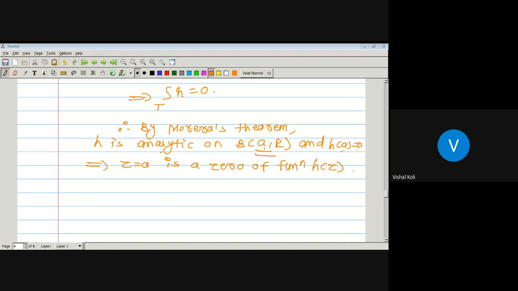Yes, Z equal to A is said to be a zero of an analytic function F if F of Z is nothing but